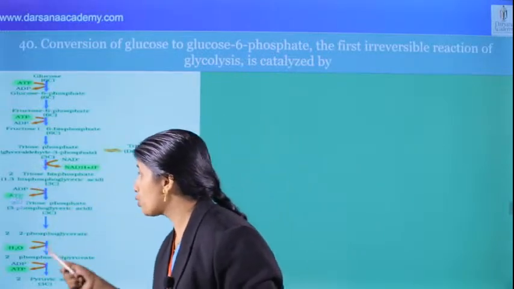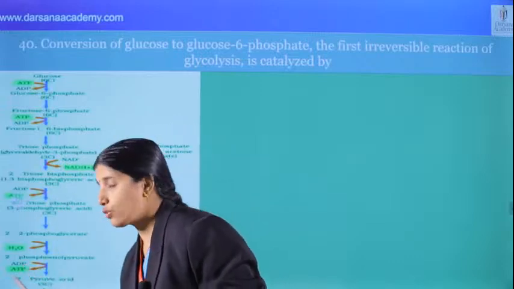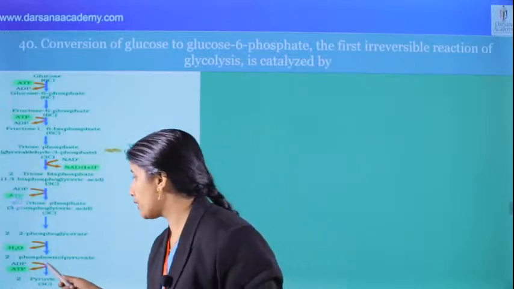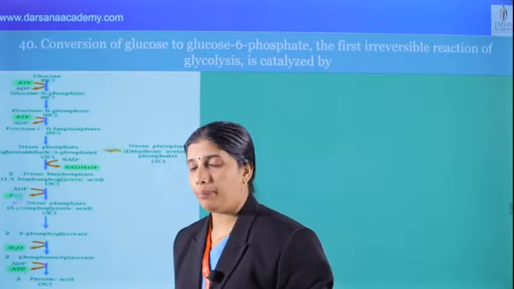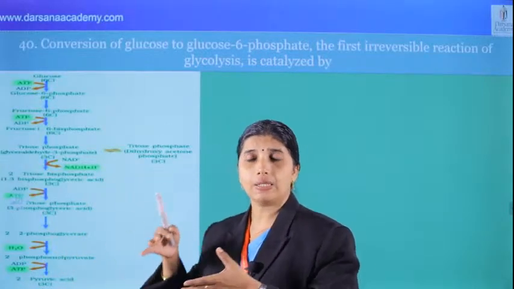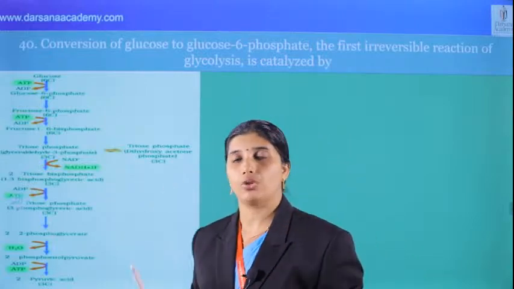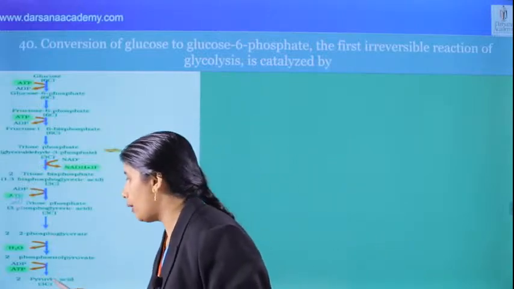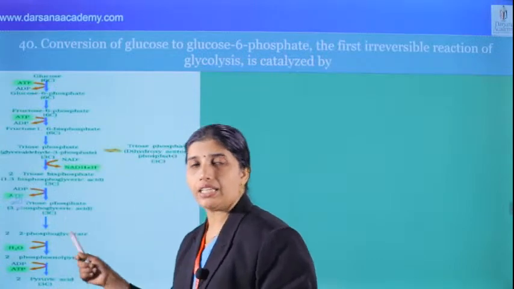And the last process of glycolysis is dephosphorylation, where this phosphate is added to ADP to form ATP. This is substrate level phosphorylation. ATP formation in glycolysis and Krebs cycle is substrate level phosphorylation. And here ATP will be formed with the help of enzyme pyruvate kinase to form pyruvic acid.